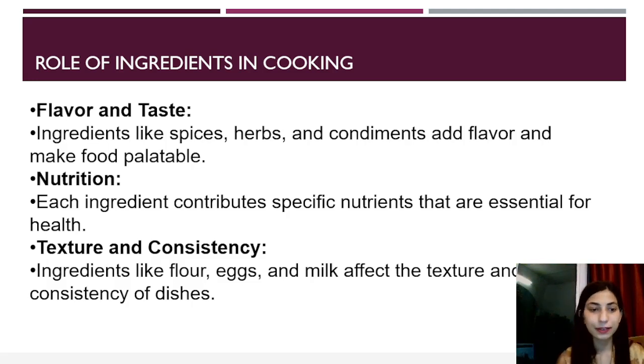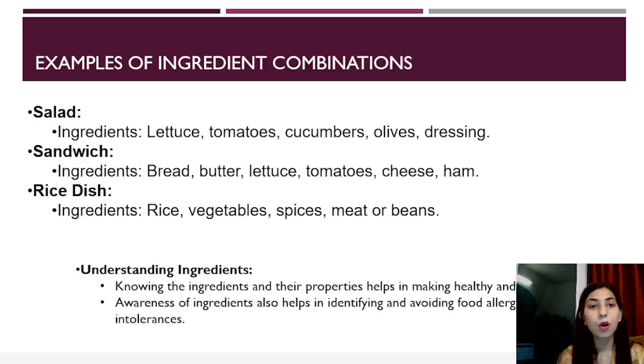Then texture and consistency, we already discussed it. Ingredients like flour, eggs, milk affect the texture and consistency of dishes. Examples of ingredient combinations. Like salad. To make a salad, we need different ingredients like lettuce, tomatoes, cucumbers, olives, and some dressing. So these are the different ingredients to make a dish which we call salad. And every ingredient here has its own nutritional value.